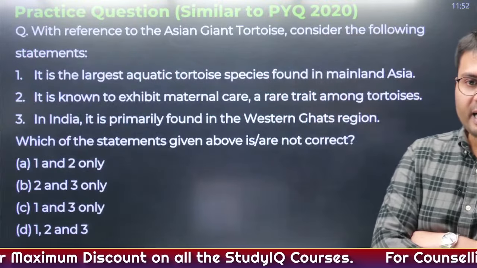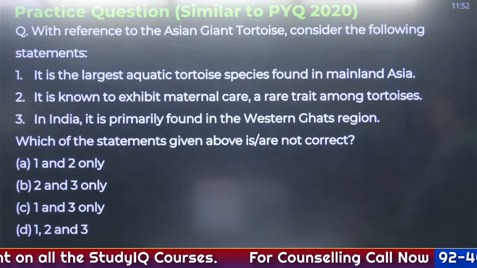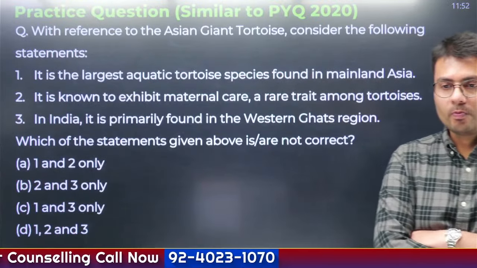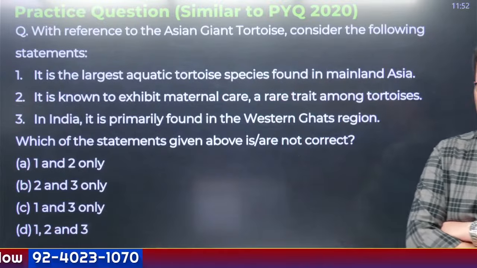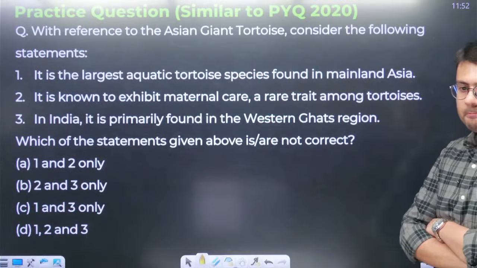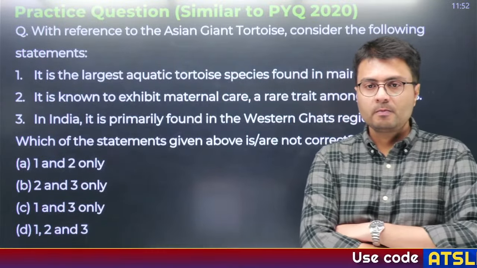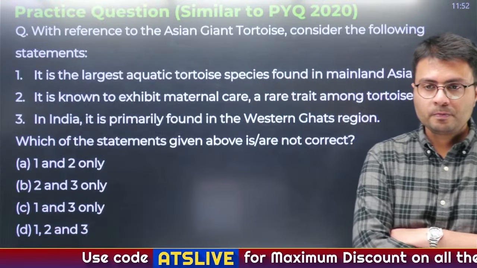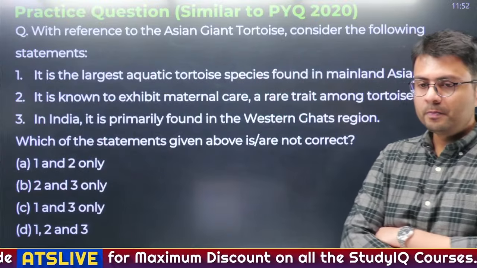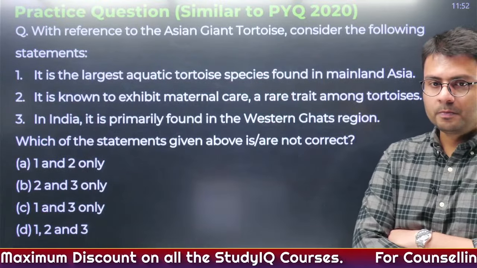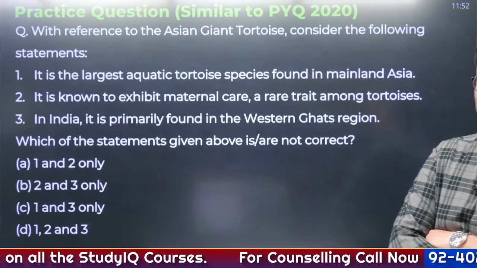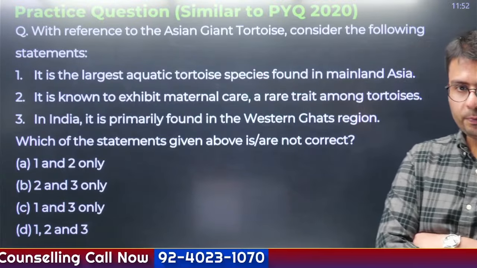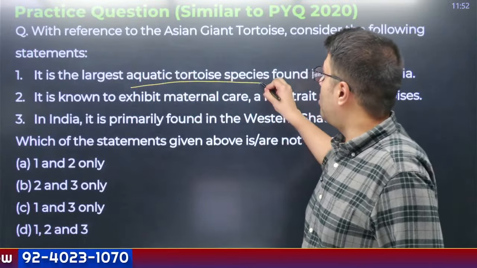Now let me know the correct answer to this question quickly. They are the largest aquatic tortoise species.